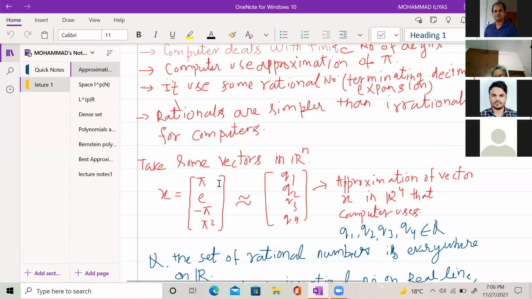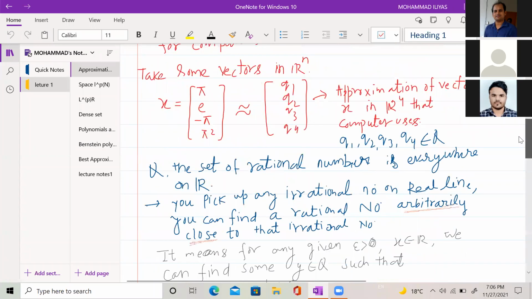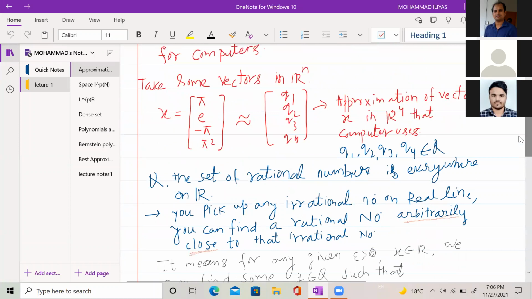So pi is approximated by some q1, where q1 is a rational number, and e is approximated by some q2. Similarly, minus pi is approximated by q3, and pi squared is approximated by q4. This is the vector which approximates the vector x, and which the computer uses. So this means that for real-life problems also we need approximation.